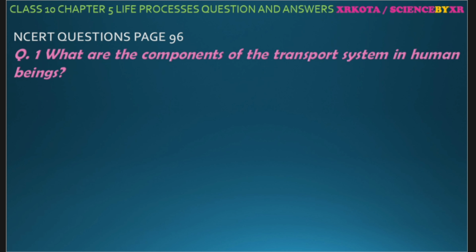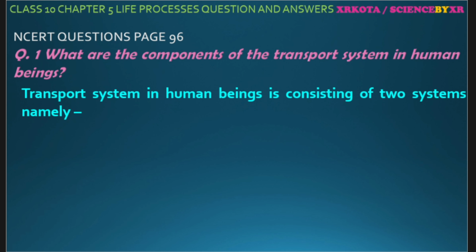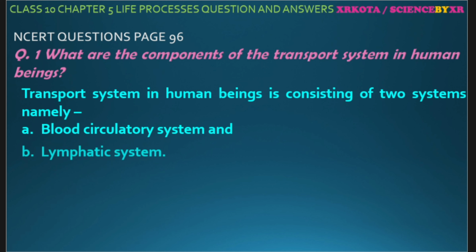Okay, now page number 96, question number 1. What are the components of the transport system in human beings? So there are 4 components. The transport system in human beings consists of 2 systems, namely the blood circulatory system and the lymphatic system.